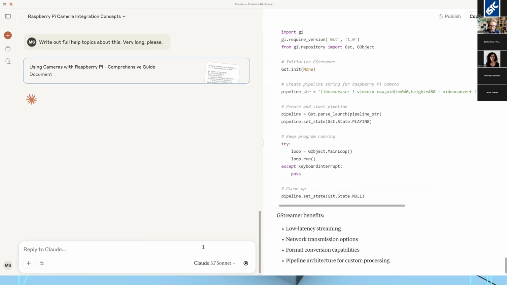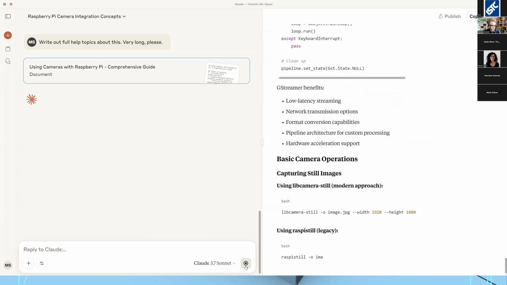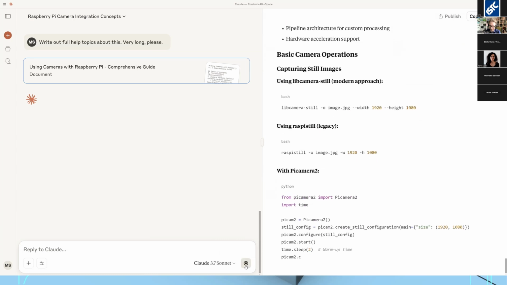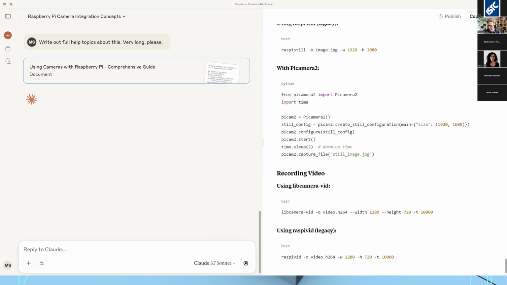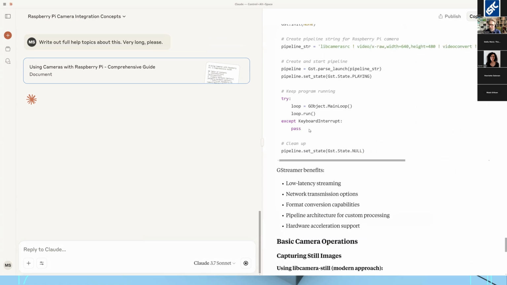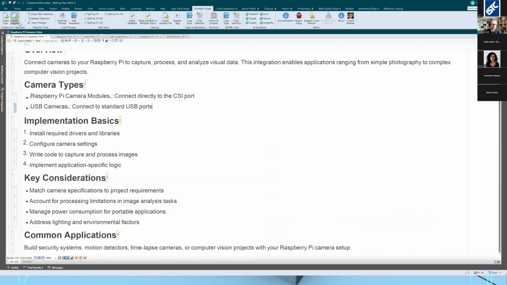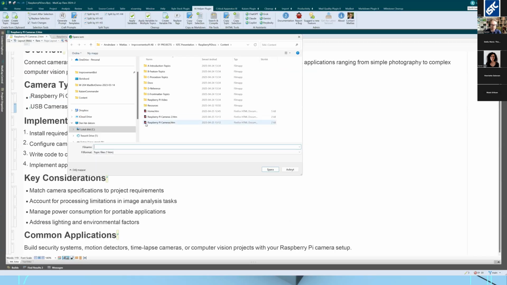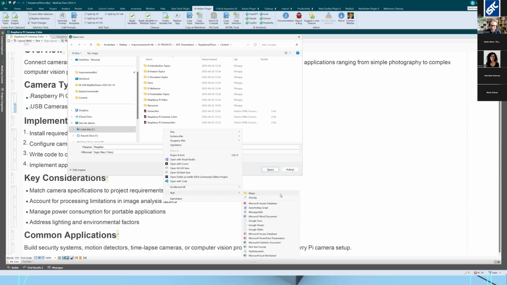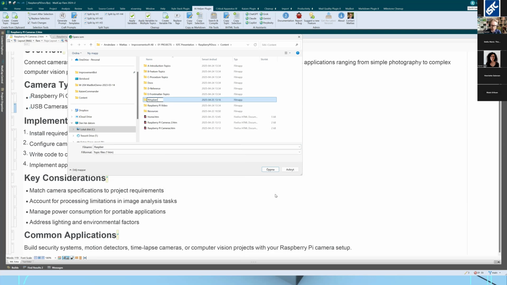Maybe we should stop it? All right, let's stop it. Oh, we can't stop it. Okay. Maybe just copy what we have. All right. So I've copied whatever it wrote out here, and I'm going to say create a new topic for this. So maybe I'll create a new folder actually, because that's the proper thing to do.